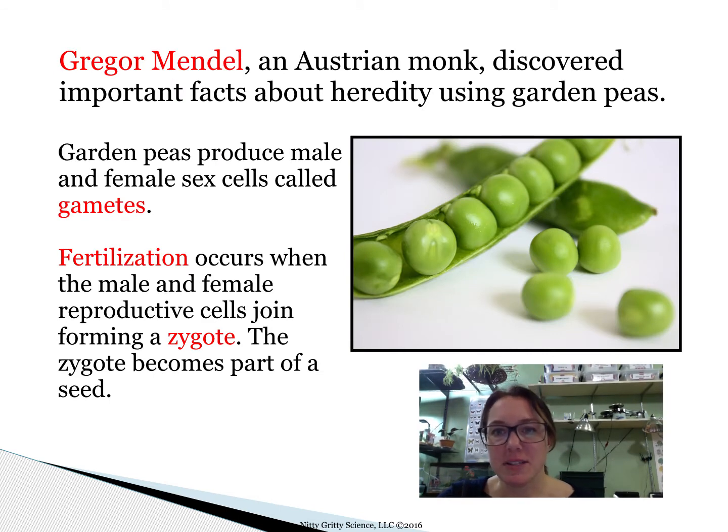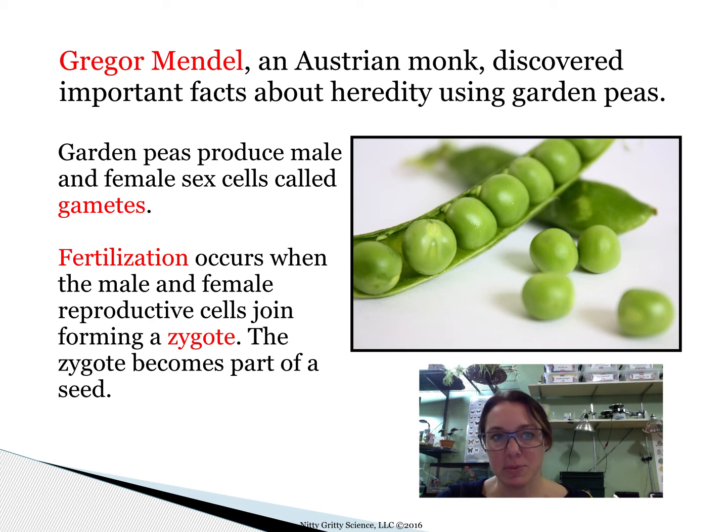Gregor Mendel was an Austrian monk. He was born in 1822, and in the mid-1800s started doing the work that he did with garden peas. And he is known as the father of genetics. His work set the foundation for modern genetics. Before his research, it was believed that the traits passed from parent to offspring were passed evenly. But he found in his research that there are actual dominant and recessive alleles for genes, and we'll talk about what that means in a little bit here.